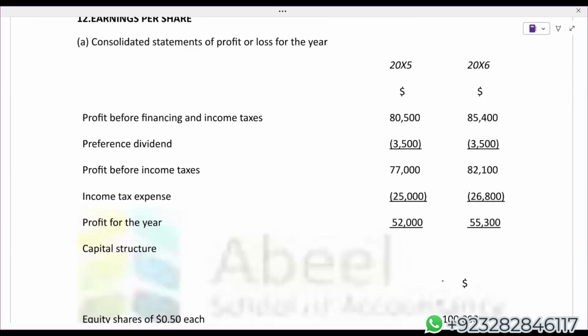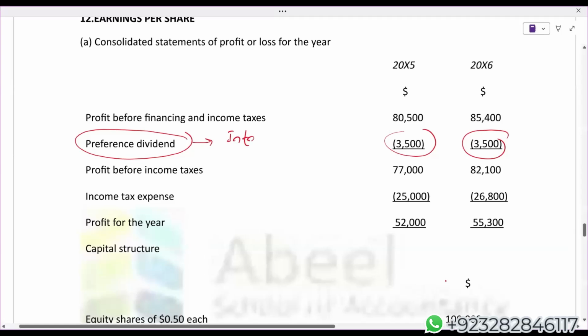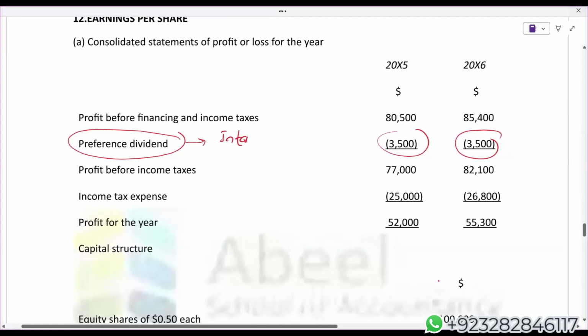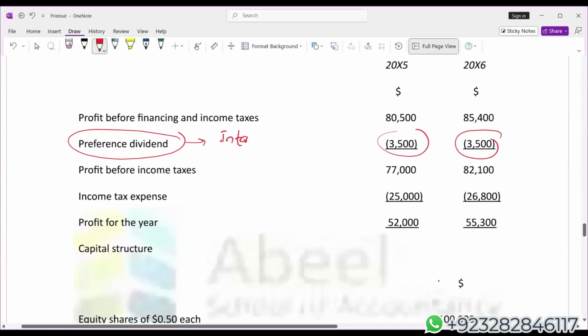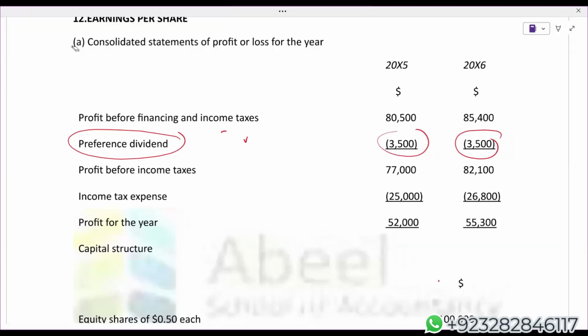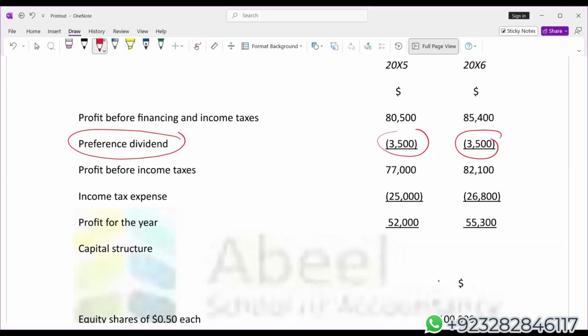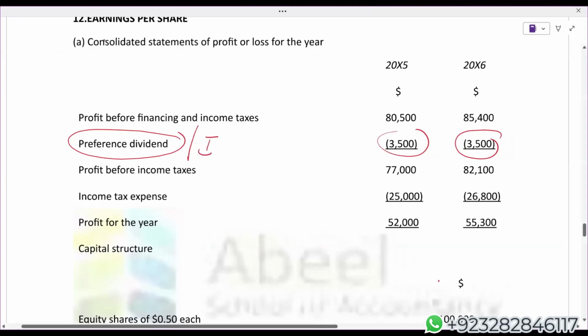And now listen carefully. The dividend which the examiner has deducted here, logically it is an interest. Why? You can just see one thing. First, the examiner has given us the profit before financing and income tax, and after that the examiner says deduct the preference dividend. If nothing is mentioned, it means this preference dividend is a dividend on redeemable preference shares.